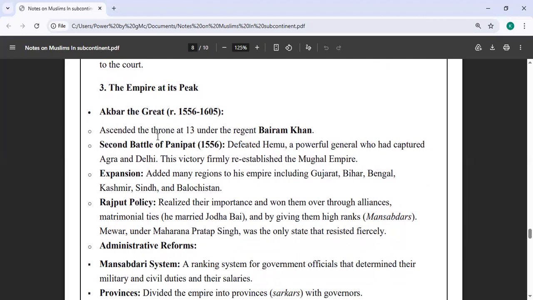He ascended the throne at 13 under the regent, one of the governors who helped him take the power, Bairam Khan. The Second Battle of Panipat was then fought between Hemu and Akbar, and Akbar defeated Hemu, a powerful general who had captured Delhi and Agra. The victory firmly re-established the Mughal Empire. Expansion added many regions to his empire, including Gujarat, Bihar, Bengal, Kashmir, Sindh, and Balochistan. We are talking about Akbar the Great.